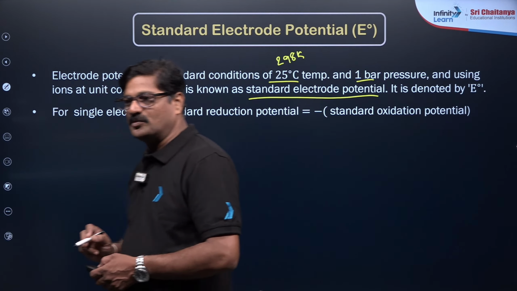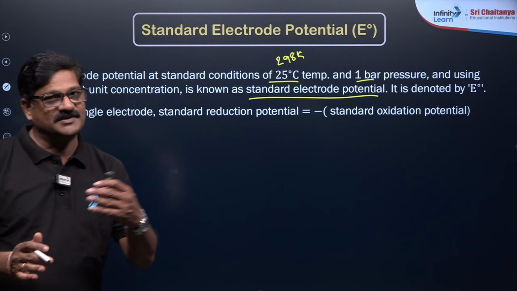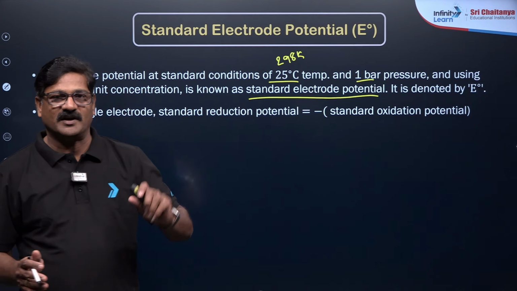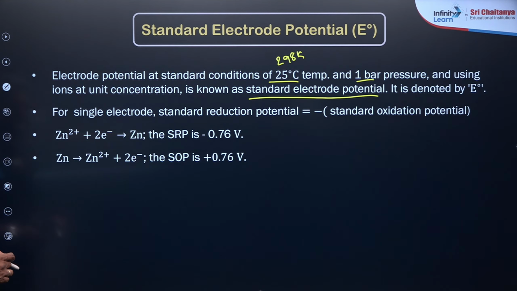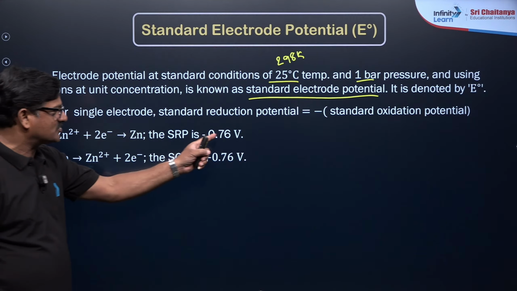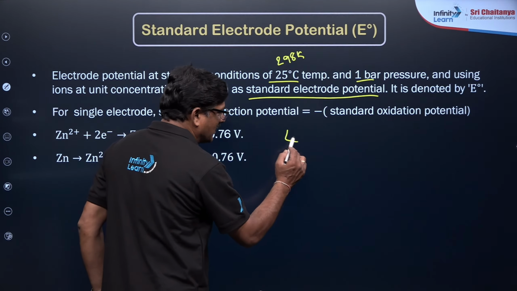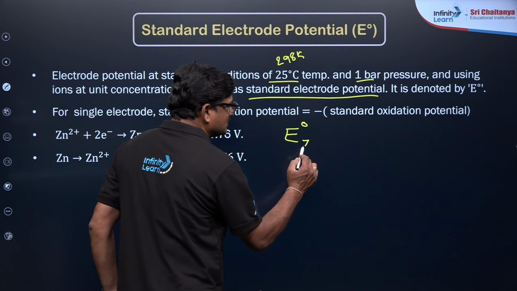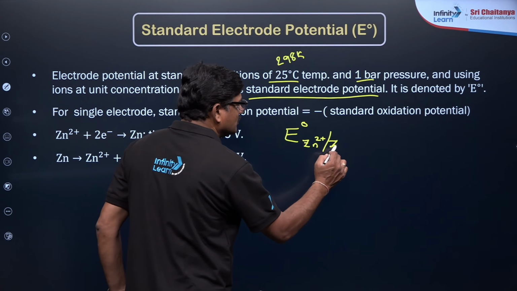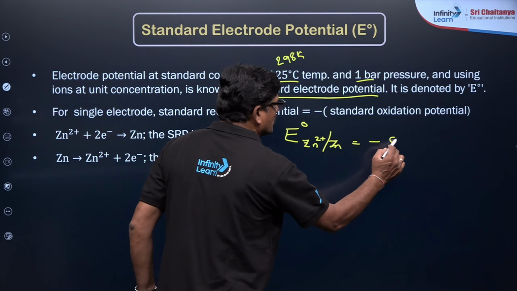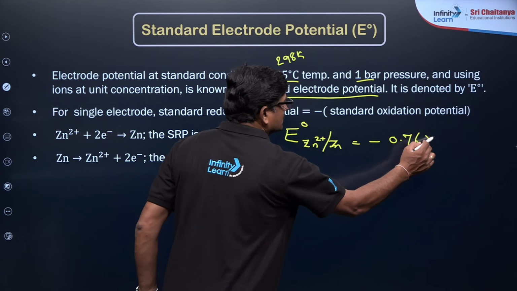This standard electrode potential can be for an oxidation process or for a reduction process. Let us say here Zn2+ is reduced to zinc, so that is called standard reduction potential. This can be written as E naught for Zn2+ converted into Zn. You see the direction of the process, it is going to be minus 0.76 volts.